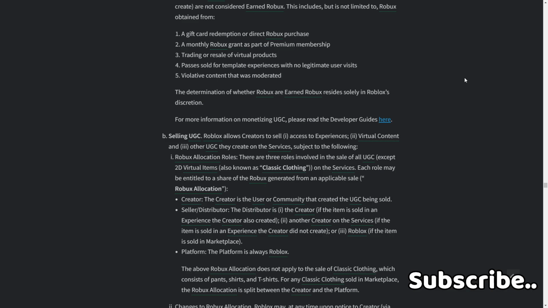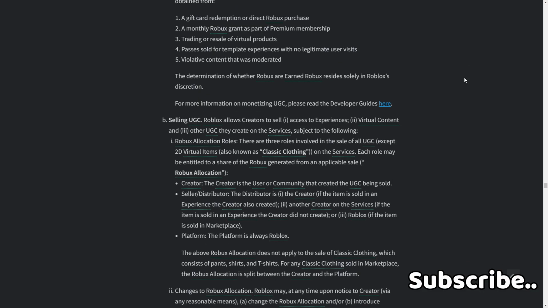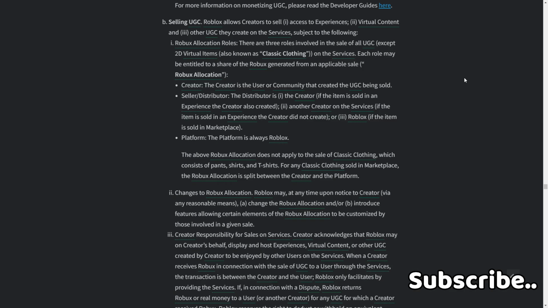Robux allocation. Creator: the creator is the user or community that created the UGC being sold. Seller / distributor: the distributor is 1. The creator, if the item is sold in an experience the creator also created, 2. Another creator on the services, if the item is sold in an experience the creator did not create, or 3. Roblox, if the item is sold on a marketplace platform. The platform is always Roblox. The above Robux allocation does not apply to the sale of classic clothing, which consists of pants, shirts, and t-shirts. For any classic clothing sold in the marketplace, the Robux allocation is split between the creator and the platform.